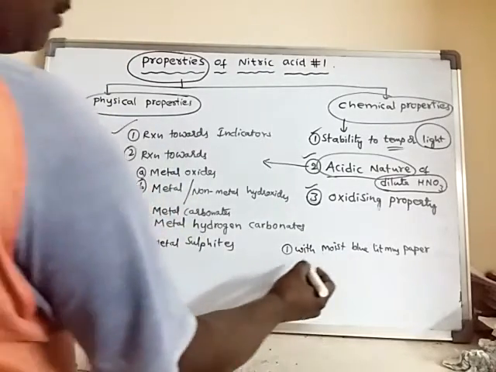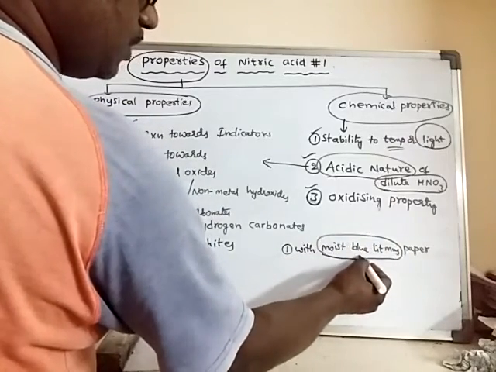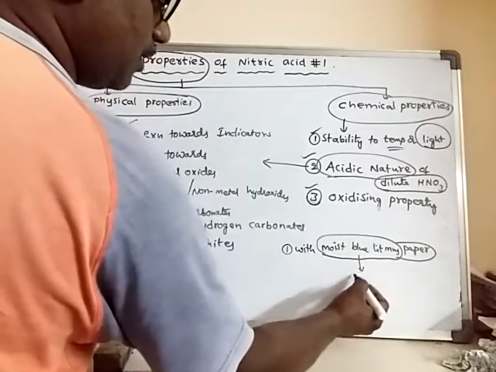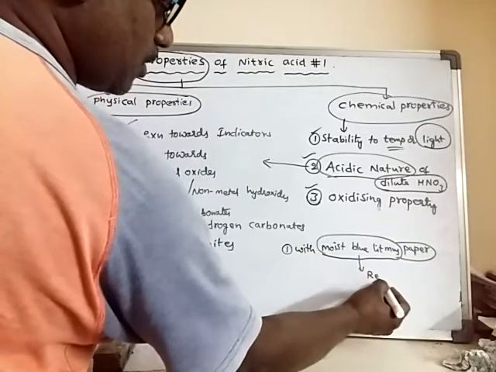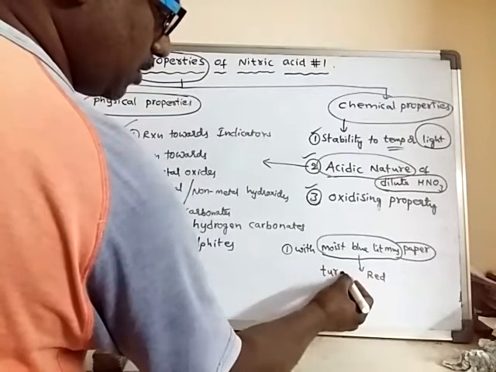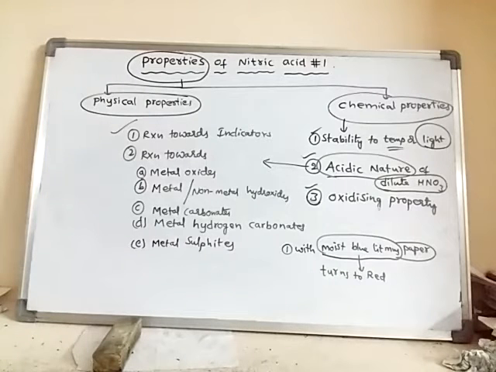When nitric acid reacts with moist blue litmus paper, immediately the moist blue litmus paper turns to red color.